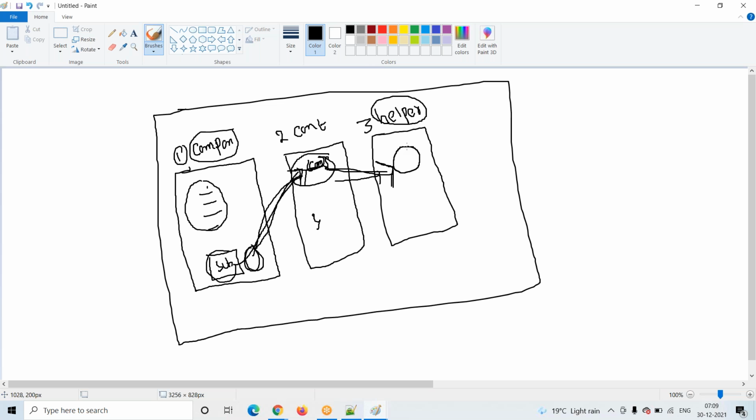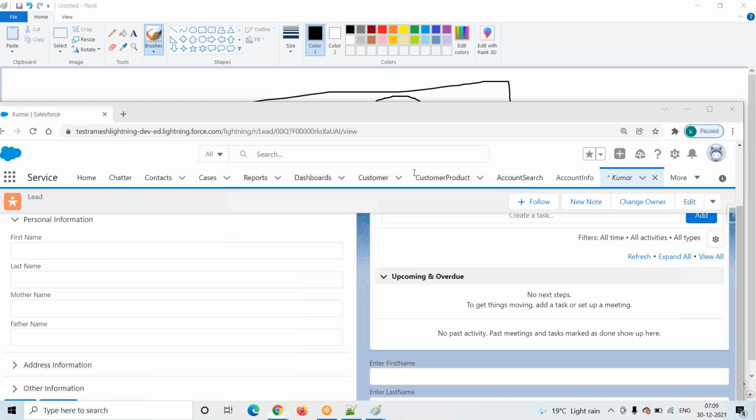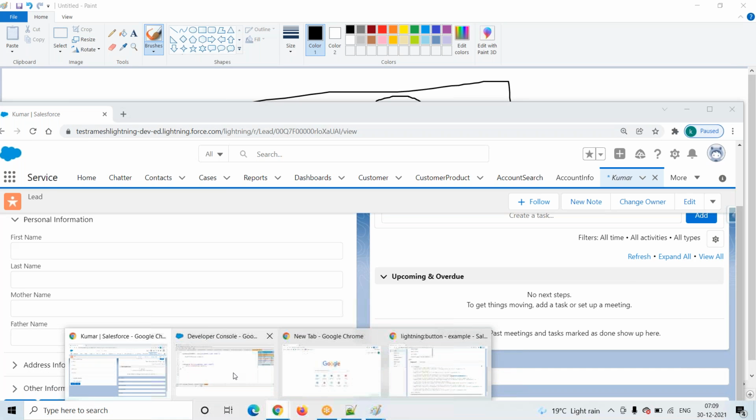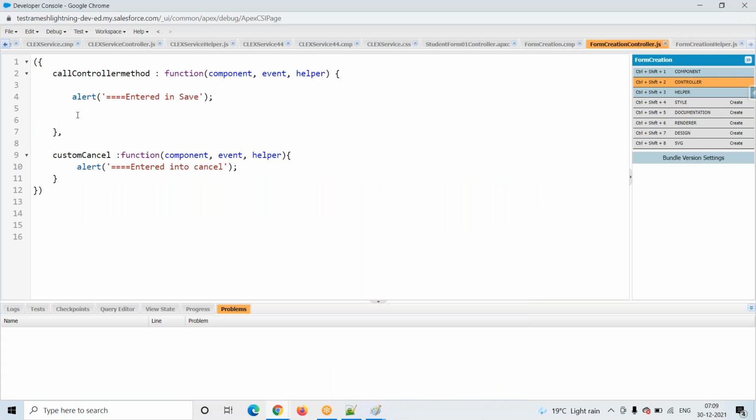The third item is there, and my request I will pass to the helper. So what is my next step? Go to here, this is the second item, right? Here, again I will take the helper reference, helper dot call helper method, or call custom save. While calling this particular method, again I will pass these three parameters. We will pass these three parameters here also.